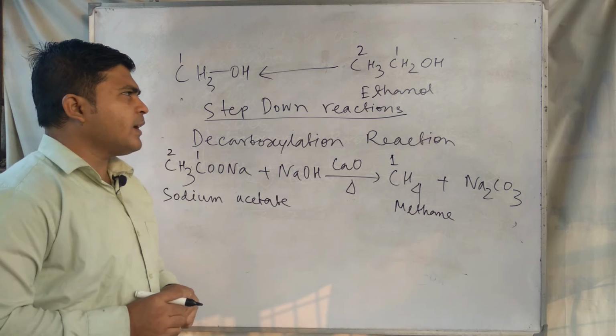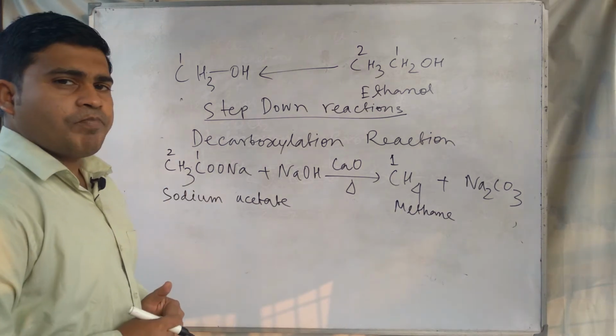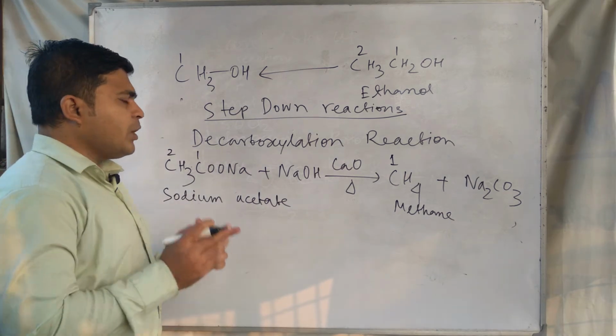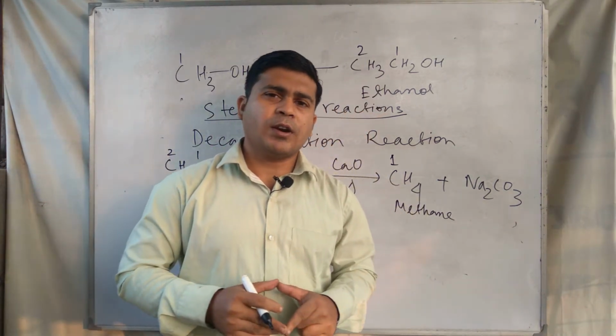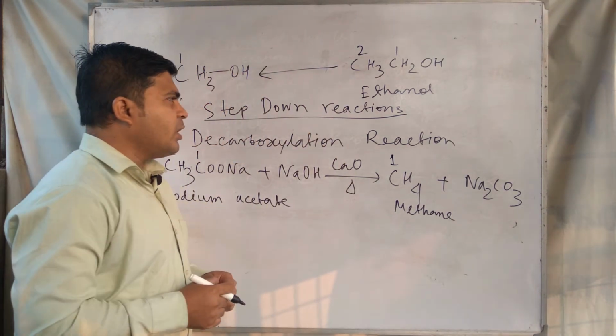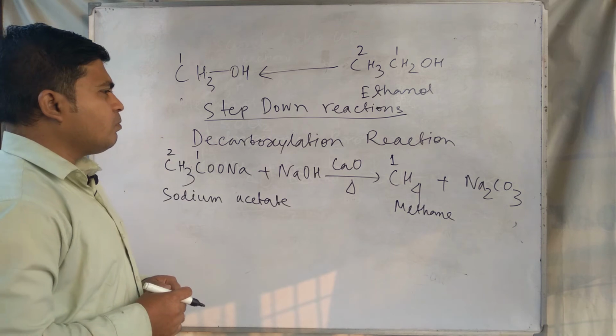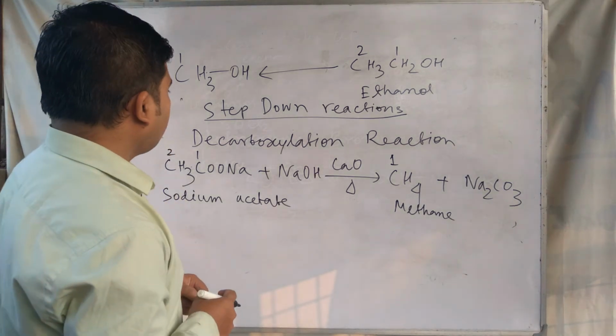So this reaction can be used as a step down reaction. We have seen two step down reactions: one, the Hofmann bromamide reaction, and second, the decarboxylation reaction, for stepping down organic compounds in step down conversions.